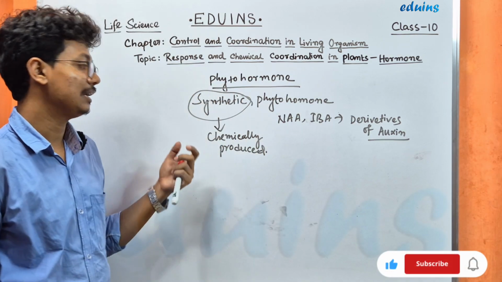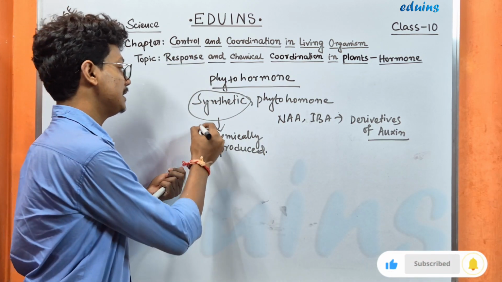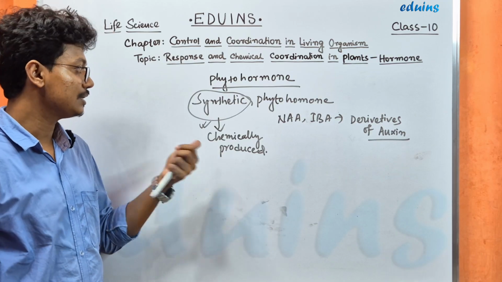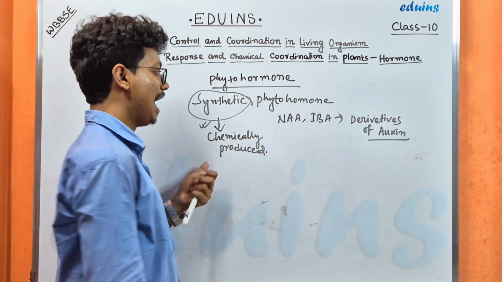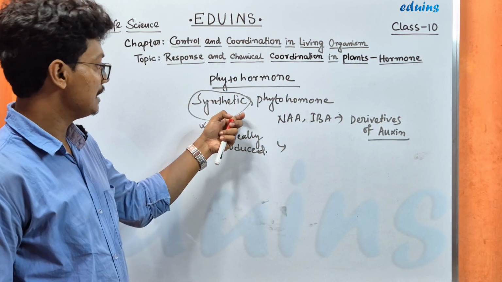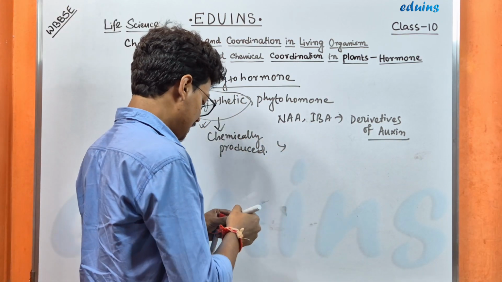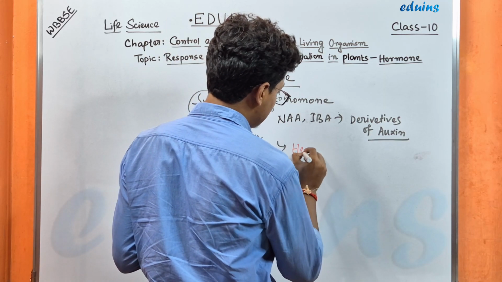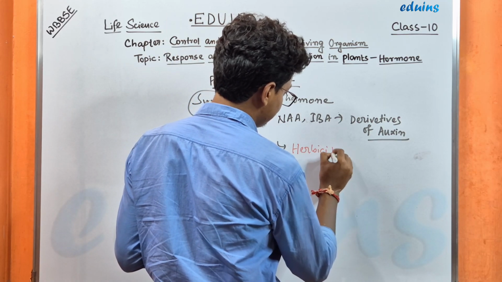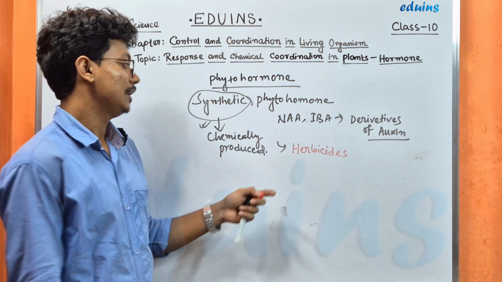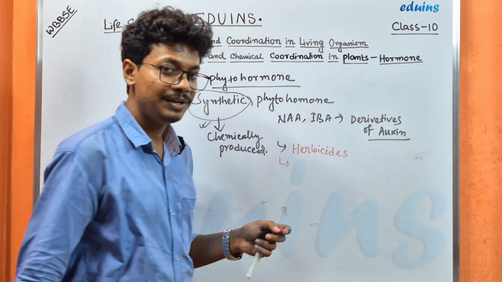Normally the hormones are biochemical substances, but the synthetic hormones are only chemical substances produced in a lab. So the function of these synthetic phytohormones is mainly to be used as herbicides to reduce herbs from the agricultural field.